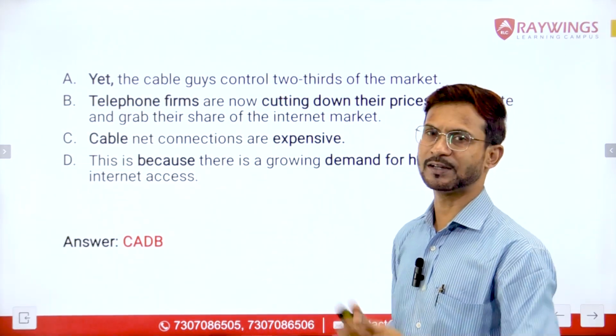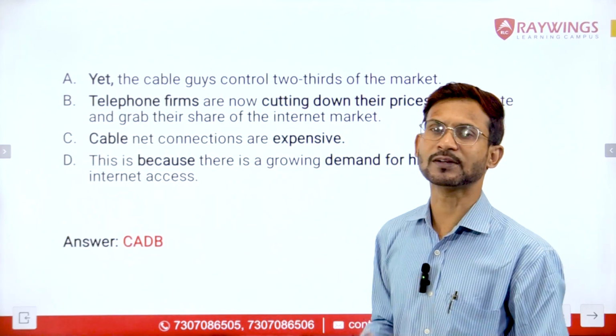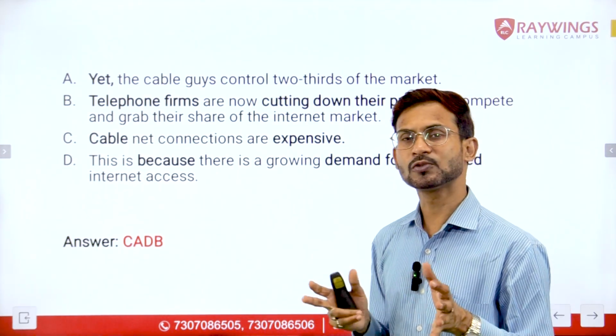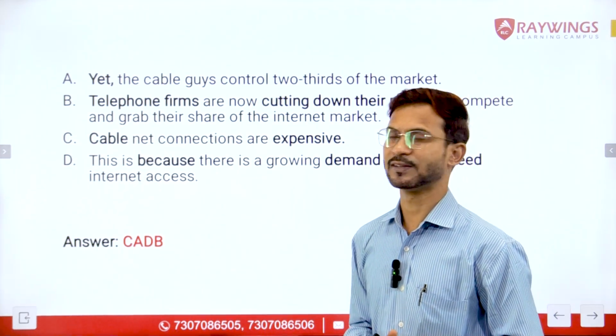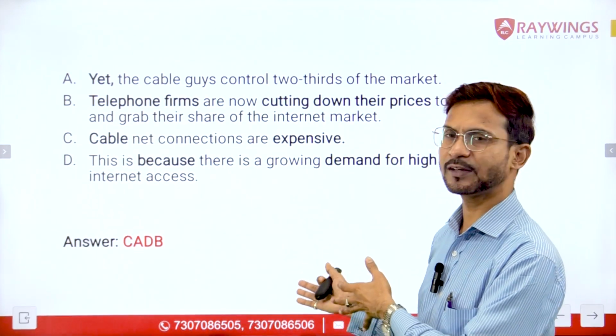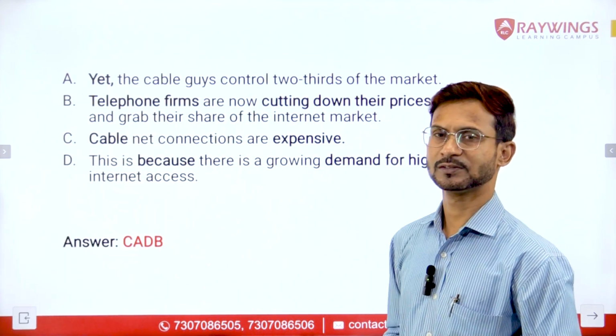I hope you have understood this question well, and such kind of questions you actually find in your exams, which might confuse you at times, but you have to check the logical sequence. You may take a screenshot of this example out here.